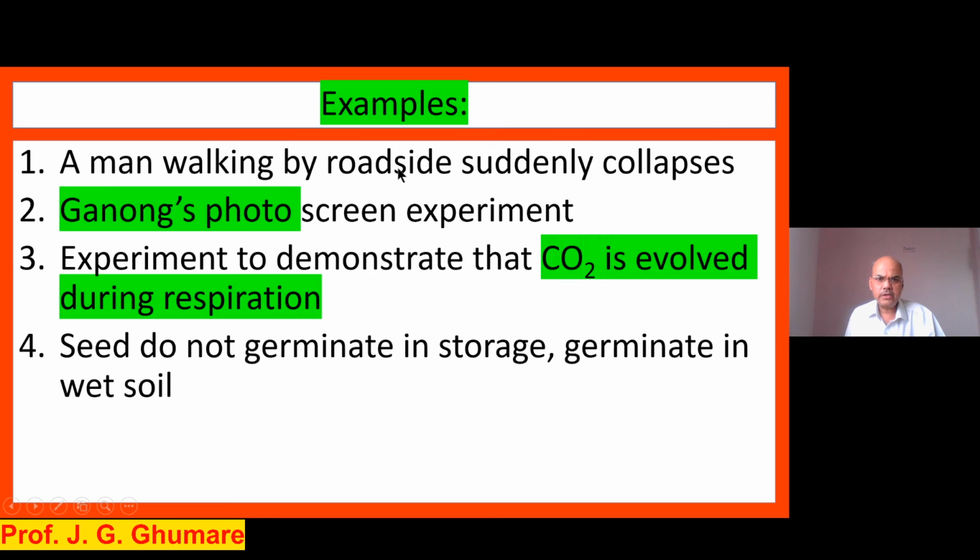A man walking roadside suddenly collapses. Ganong's photo screen experiment. This is to prove that chlorophyll, the green pigment present in the plant, is a must for photosynthesis. Experiment to demonstrate CO2 is evolved during respiration. Here, you must have developed that biological fountain, and this is to prove that CO2 is evolved. Seeds do not germinate in storage. Seeds germinate in soil. You can perform this experiment at home.